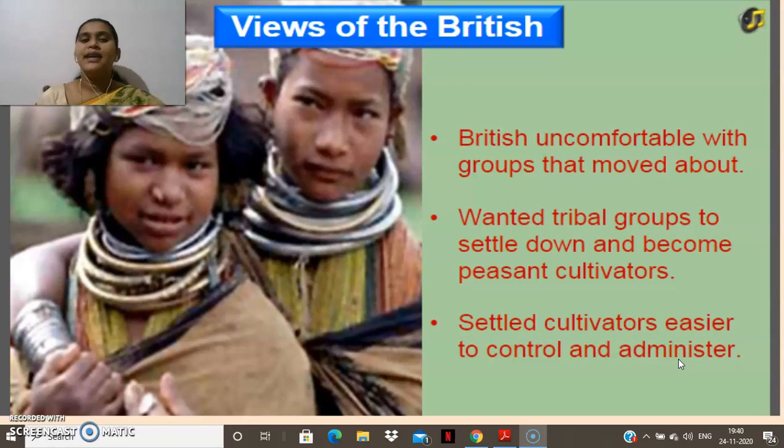That is the reason the British expected the tribals to settle in one place and do the cultivation activity. That is what they mean by settled cultivator. They expected the tribals to settle and become peasant cultivators like others, which would be easier for them to administer and control, and to implement their revenue ideas.